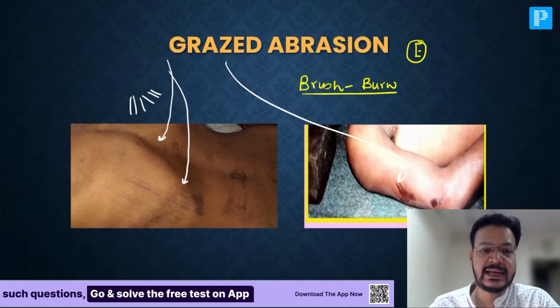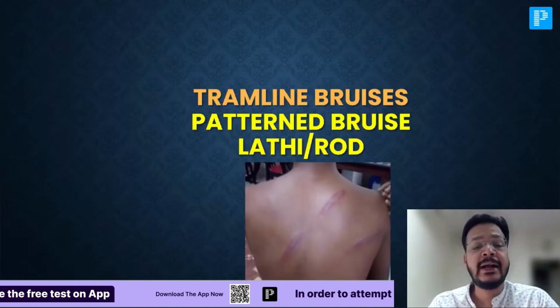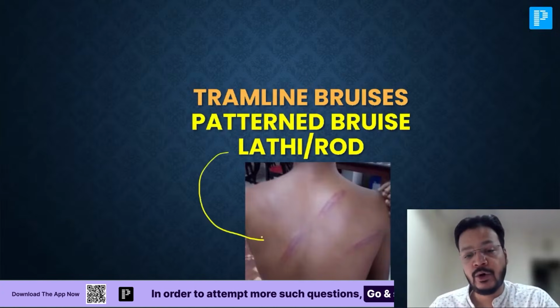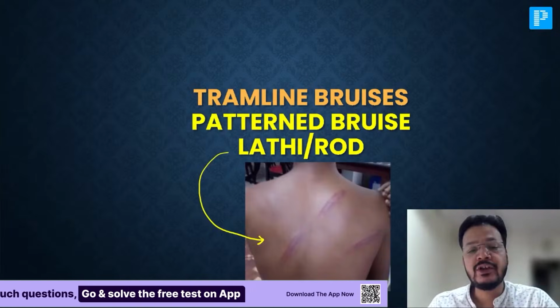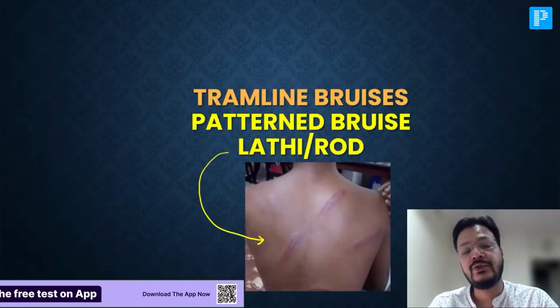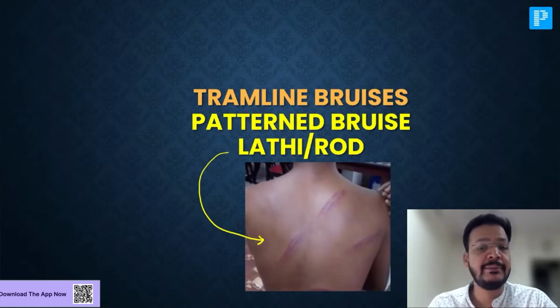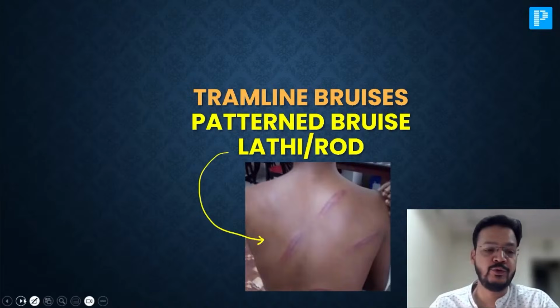Now sir, second, the tramline bruise or the pattern bruise is caused by lathi or rod. So this is another very important question that comes in exam. It is a pattern contusion or pattern bruise.